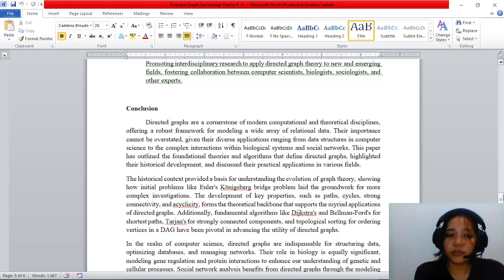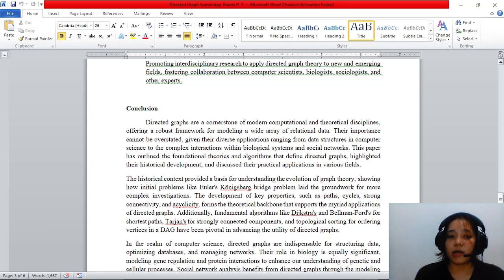In conclusion, directed graphs are a cornerstone of modern computation and theoretical disciplines, offering a robust framework for modeling a wide array of relational data. Their importance cannot be overstated, given their diverse applications ranging from data structures in computer science to the complex interactions within biological systems and social networks.